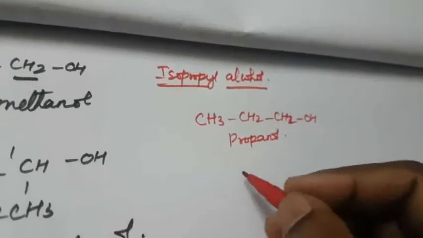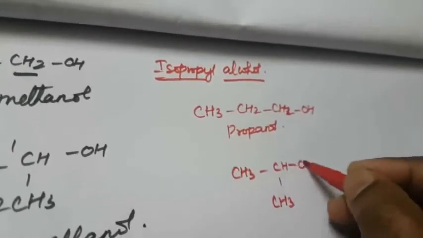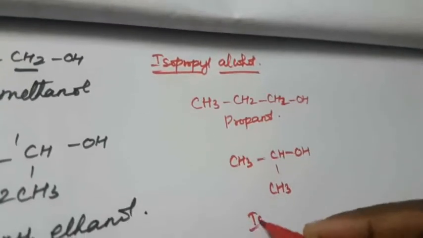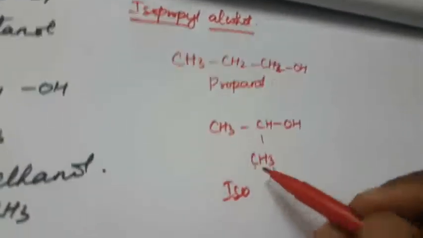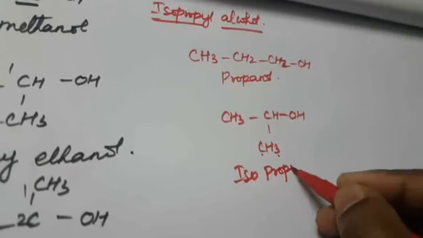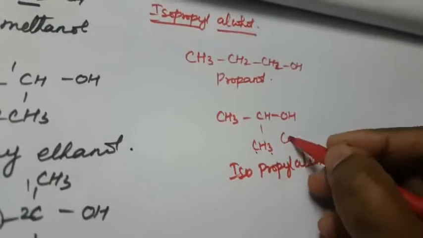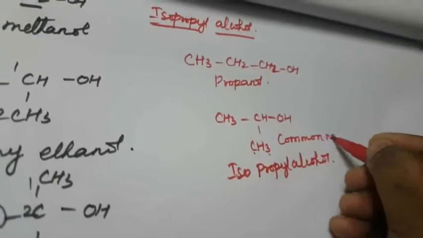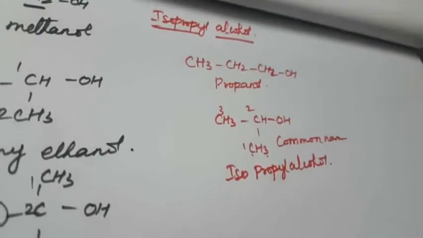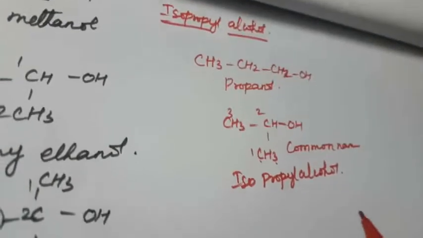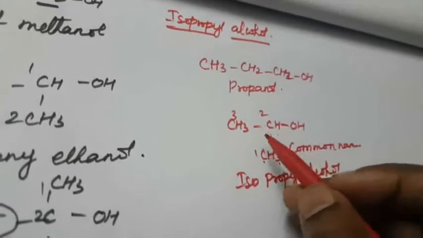This we can write as CH3CH(OH)CH3. The common name is iso. So the second position contains the OH, the secondary position, that is iso. 3 carbons means isopropyl alcohol. This is the common name. IUPAC name we already know. So that is 1, 2, 3. The second position contains it, so propan-2-ol. That is the IUPAC name. So how to write the IUPAC name? What is the root word, then the primary suffix, that is an.